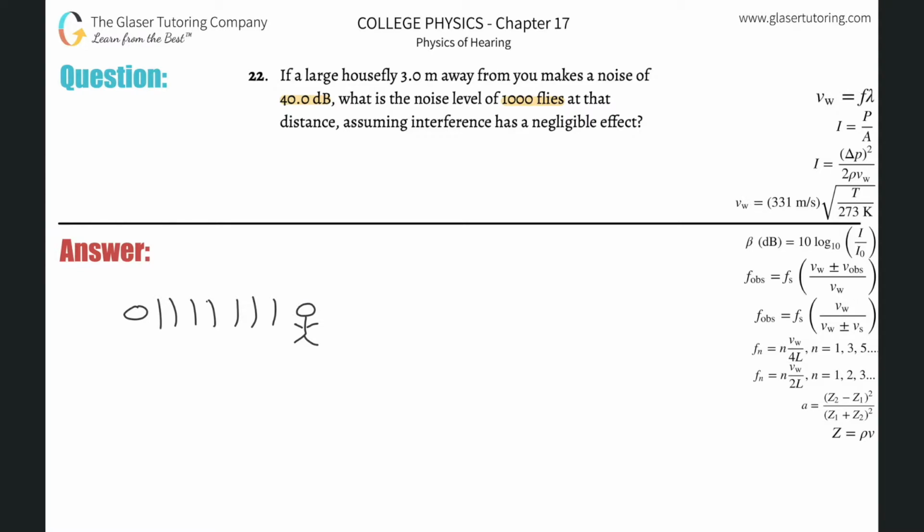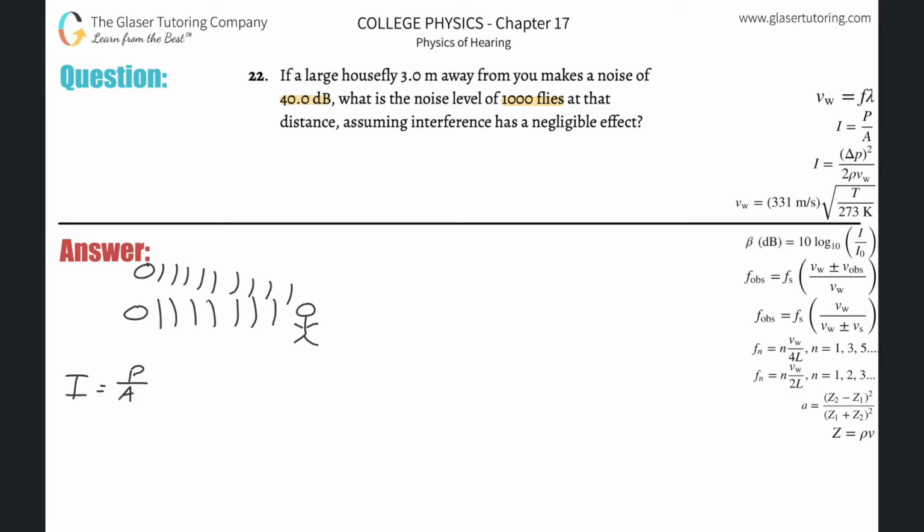Intensity would be defined as the power divided by the square area. They already told us it's making a noise of 40 decibels, and we can just assume that's the decibel value on your ear. Now, what happens when we add another fly? The second fly is going to be producing the same sound wave, and let's assume everything is in phase. I know they say interference has a negligible effect.